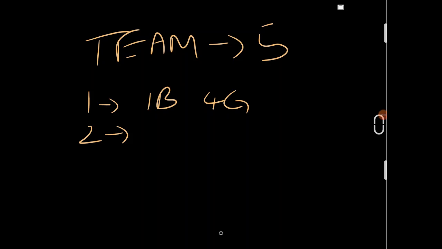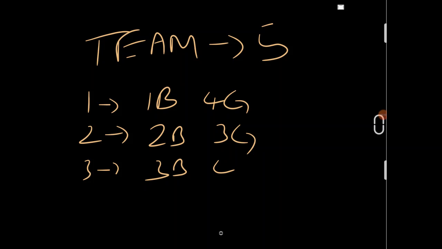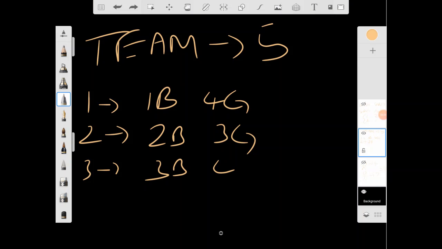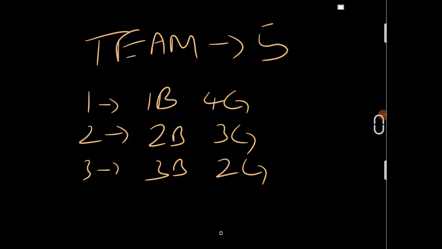Second option would be 2 boys, 3 girls; just keep increasing the number of boys. Third option would be 3 boys, 2 girls. And fourth option will be 4 boys, 1 girl. Next option, there's no next option. Okay, so in all these options we see that there is at least one boy and one girl, and these are the only options that we have.